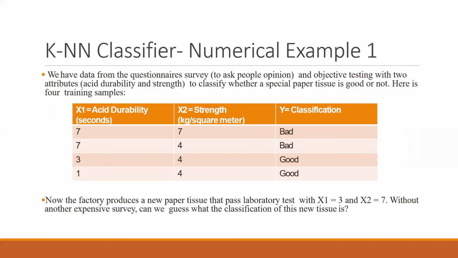So we have the data from the questionnaire. We have this data set where we have x1, the acid durability in seconds, x2, strength in kg per square meter, and this is my classification of bad or good. These are the initial values in the data set. Now I have to do the prediction for x1 equal to 3 and x2 equal to 7, and I have to tell whether it is good or bad. So this is how I should do this.